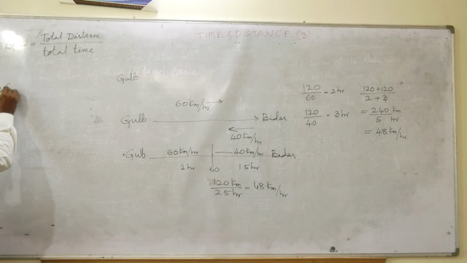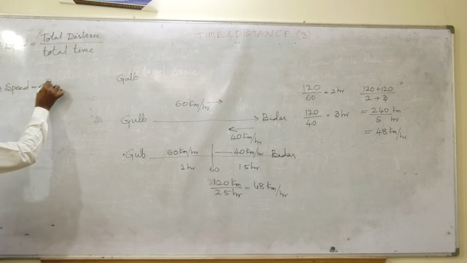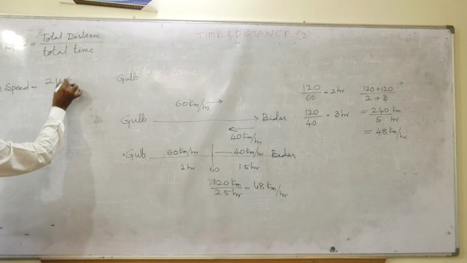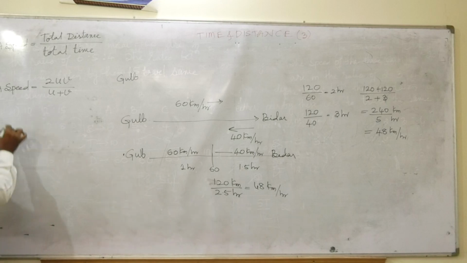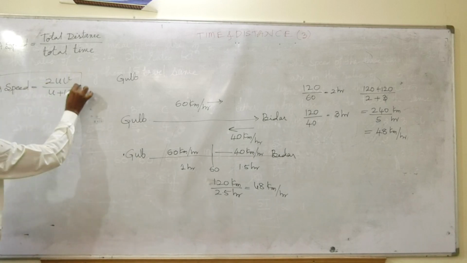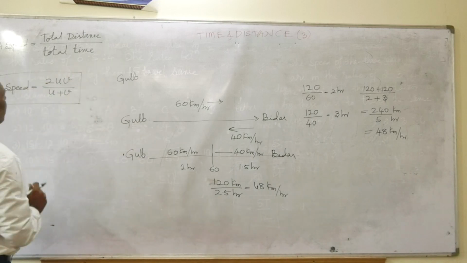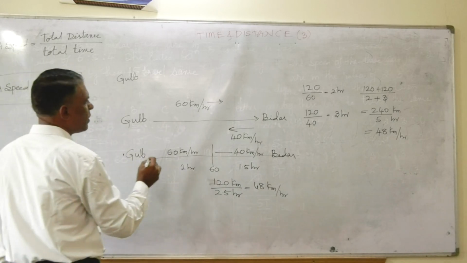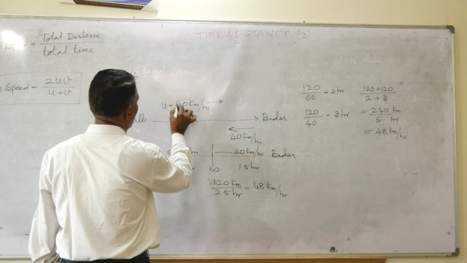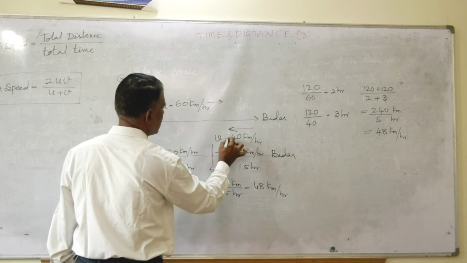Average speed is equal to 2uv divided by u plus v, friends. This is the average speed formula. Now, what is the u here? It is the u. What is the v here? It is the v.